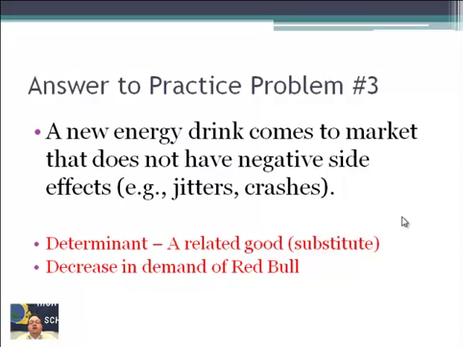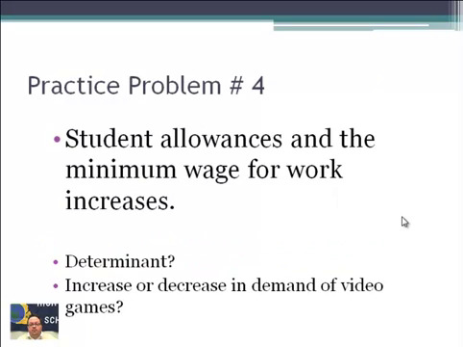A related good, a substitute good, would be the reason, and it would result in a decrease in the demand for Red Bull. Student allowances and the minimum wage for work increase. So your income, basically, allowances go up, and then the minimum wage, which most of you would make if you work, goes up. So think about that for a second.